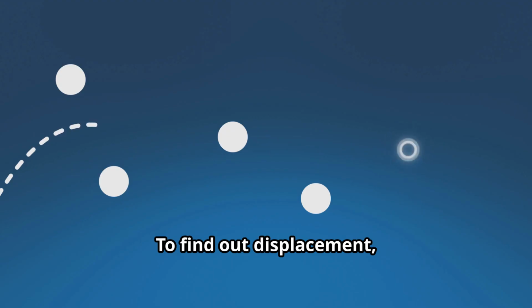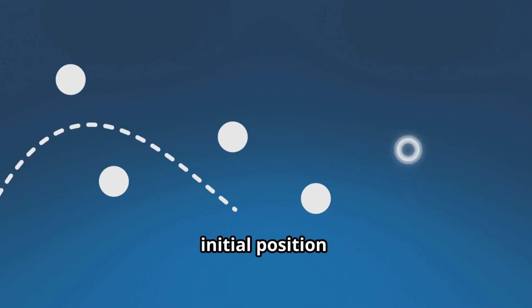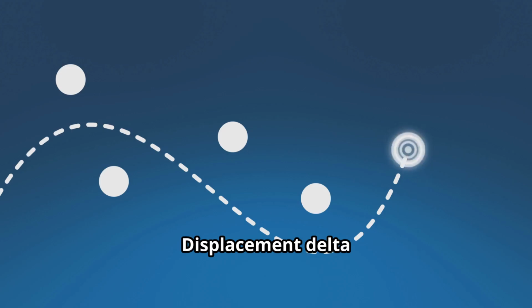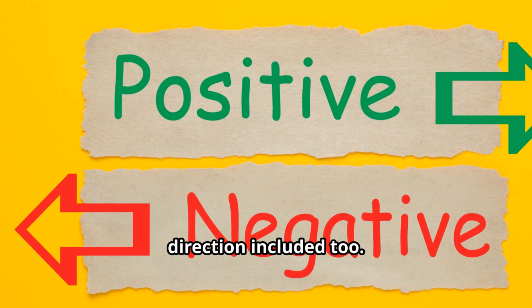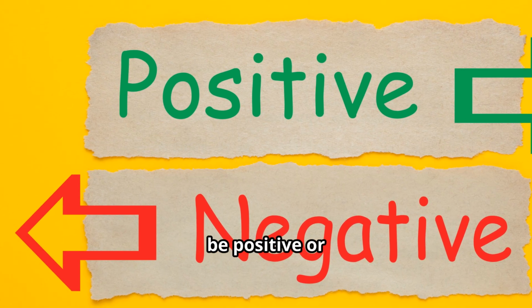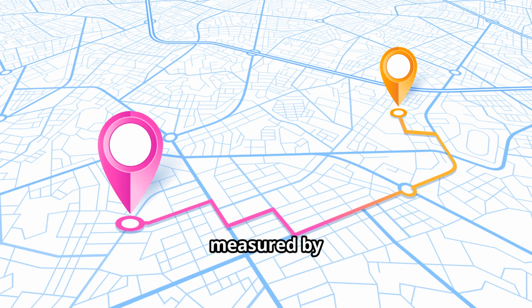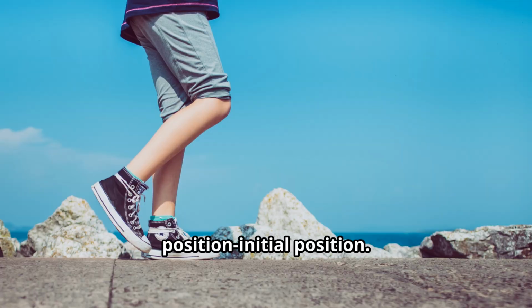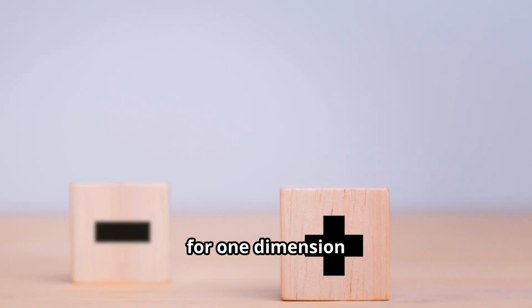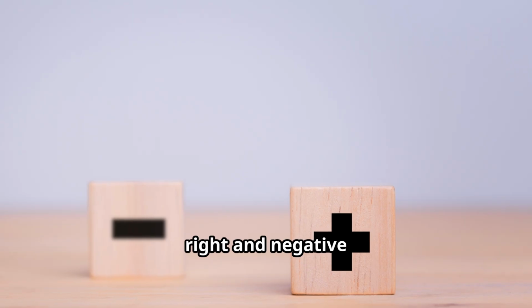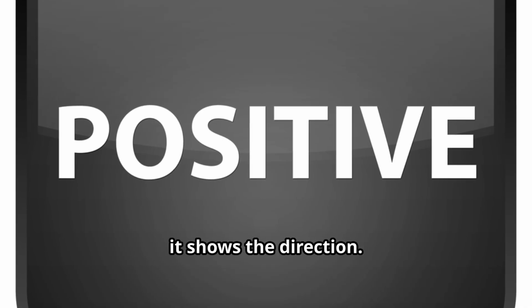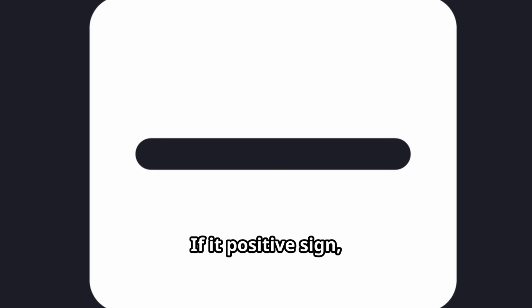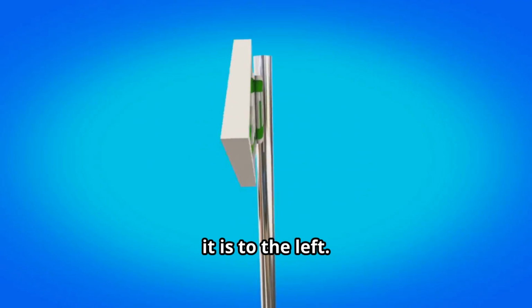To find displacement, we need to find the starting point, the initial position, and the end point, the final position, and then subtract: displacement, delta x, equals final position minus initial position. There will be a direction included too. Displacement could be positive or negative. To find direction in one dimension, positive is to the right and negative is to the left. After calculating, whatever sign comes shows the direction. If it is positive, then it's to the right. If it is negative, it is to the left.